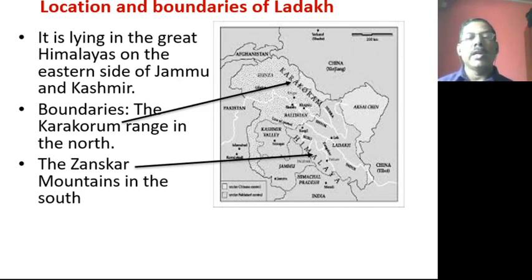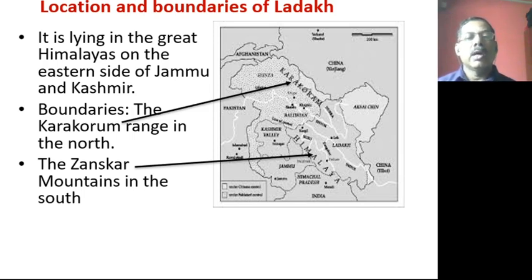You will be able to identify the boundaries very easily. It is lying in the Great Himalayas. You know very well about the Himalayas. There are three different Himalayas: the Greater Himalayas, Middle Himalayas, and Lesser Himalayas.